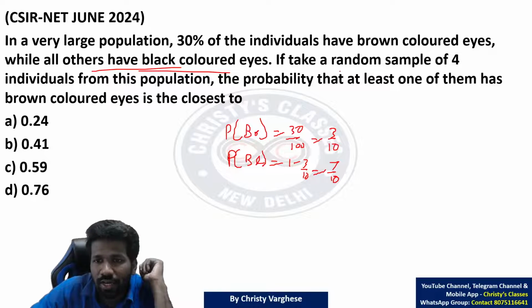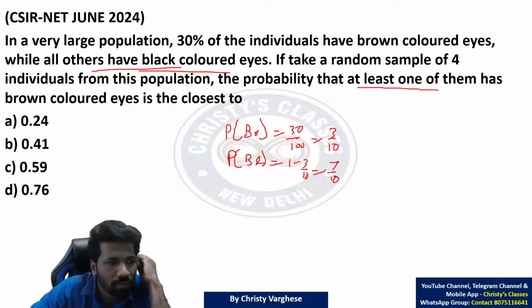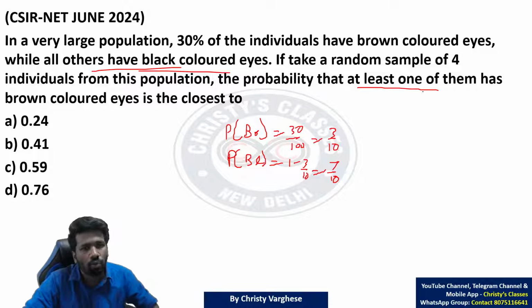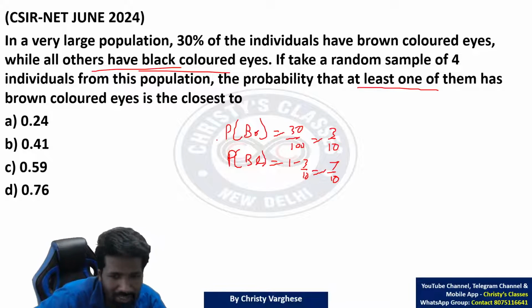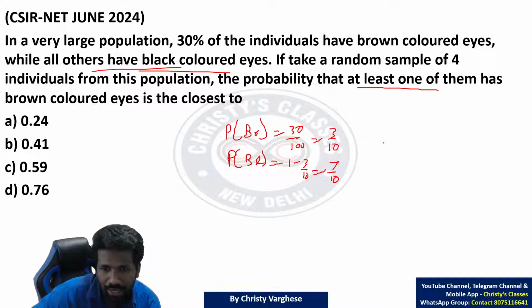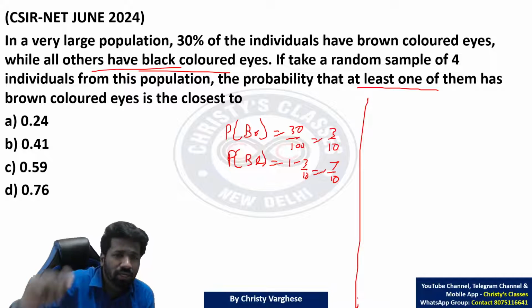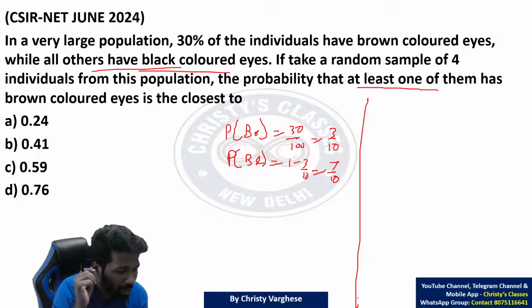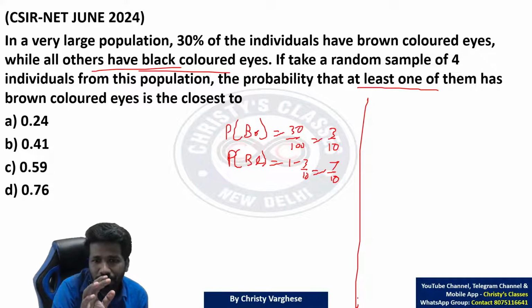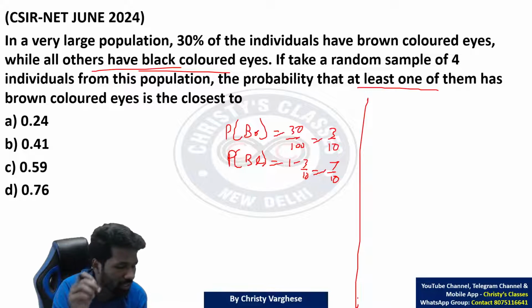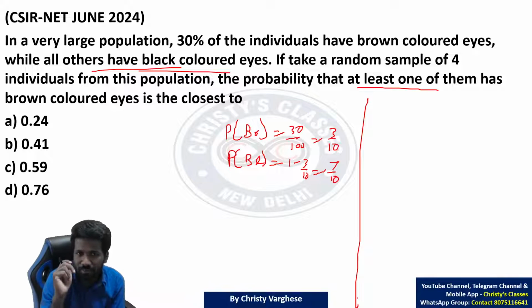If we take a random sample of 4 individuals from the population, 4 people selected, what is the probability that at least one of them, at least one person, has brown colored eyes? Let us list out what all can happen. This kind of question I have explained with a lot of examples already. In previous YouTube videos you can check where I have explained the probability concept where this same concept was explained.